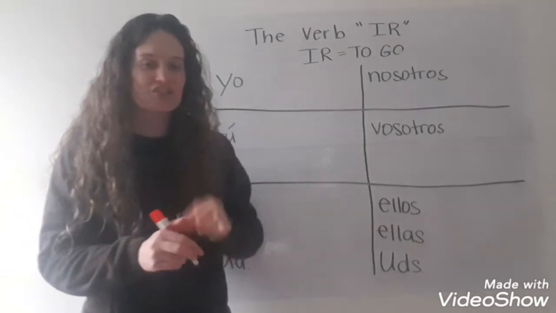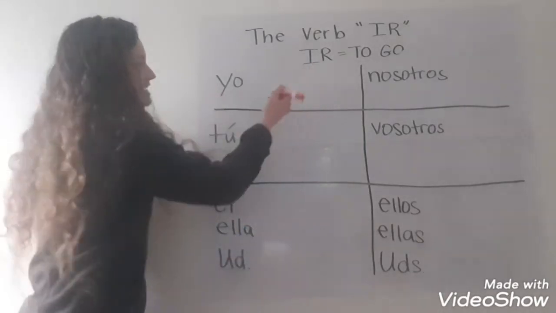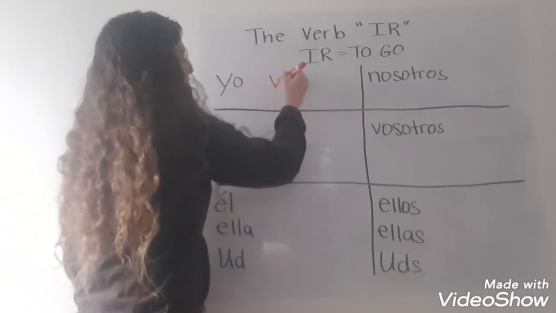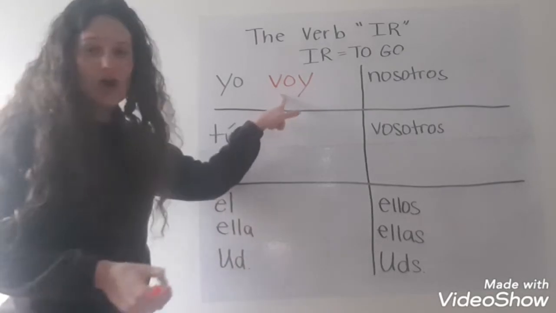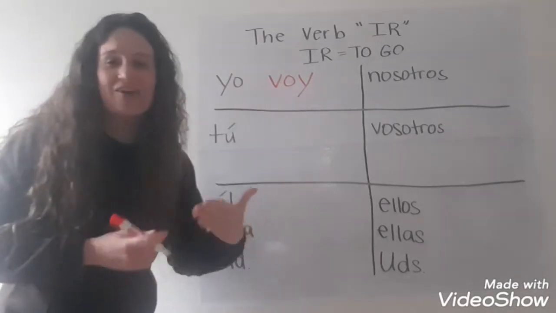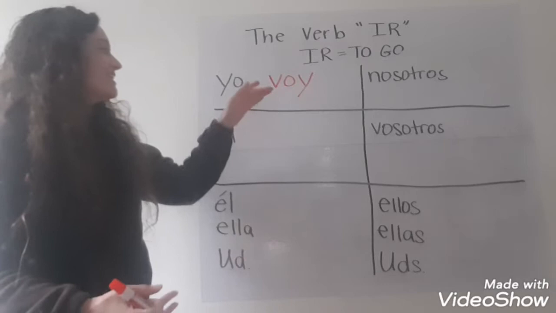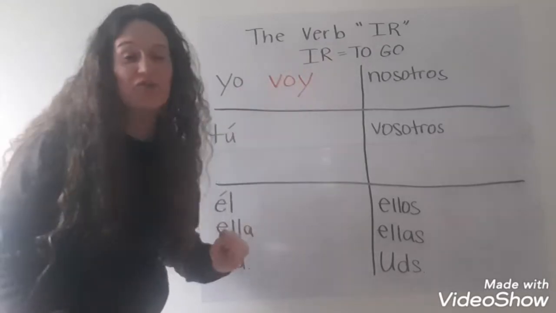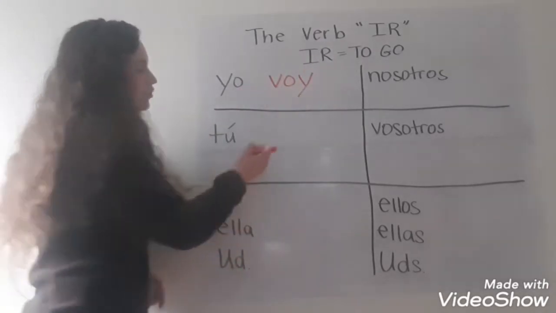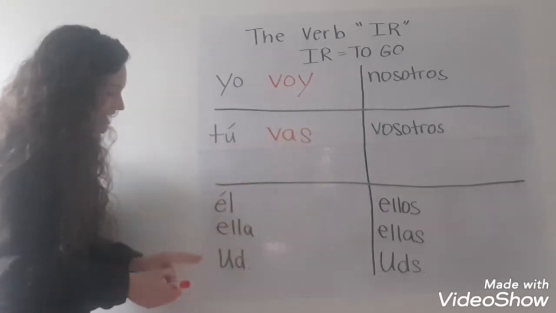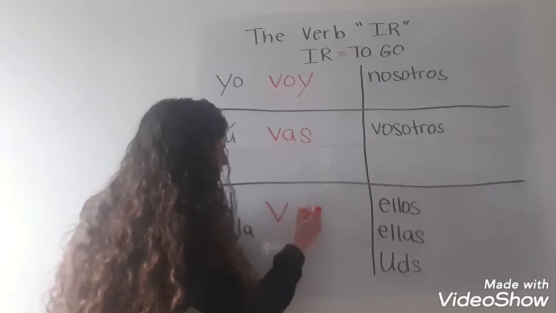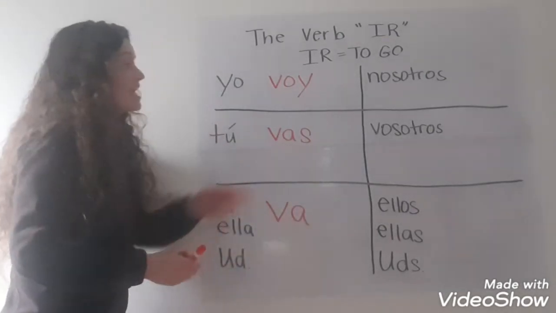Here's what our conjugations are for the verb ir. The yo form is voy. I don't know where the V came from. I'm not sure how this developed, but yo voy is the yo form of ir. The tú form is vas. The él, ella, usted form is va.